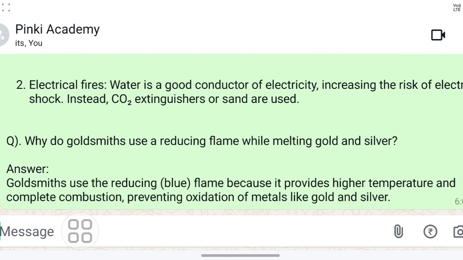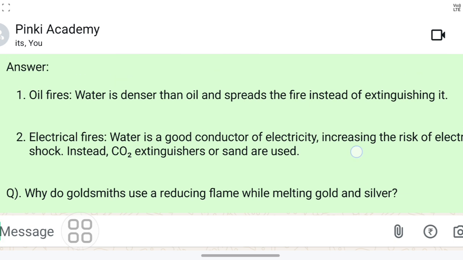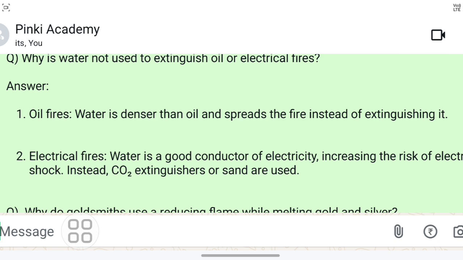For electrical fires, water is a good conductor of electricity, increasing the risk of electric shock. Instead, CO2 extinguishers or sand are used. Either sand or CO2 we use for electrical fires, and foam for oil fires.